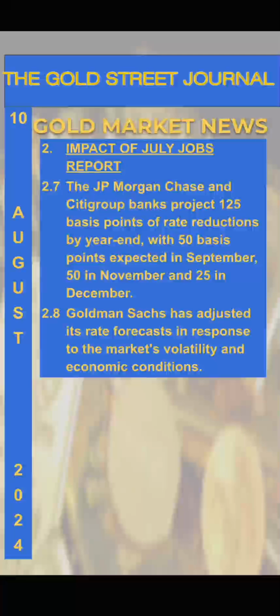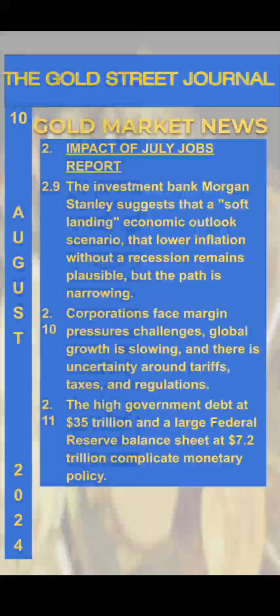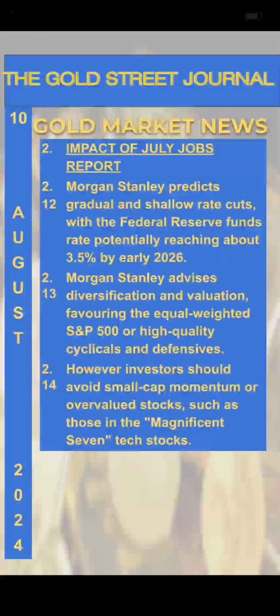Goldman Sachs has adjusted its rate forecasts in response to the market's volatility and economic conditions. The investment bank Morgan Stanley suggests that a soft landing economic outlook scenario, lower inflation without a recession, remains plausible, but the path is narrowing. Corporations face margin pressures, global growth is slowing, and there is uncertainty around tariffs, taxes, and regulations. The high government debt at $35 trillion and a large Federal Reserve balance sheet at $7.2 trillion complicate monetary policy.